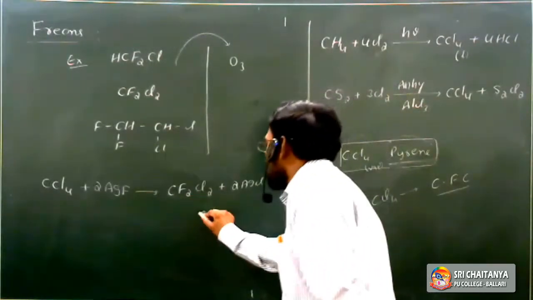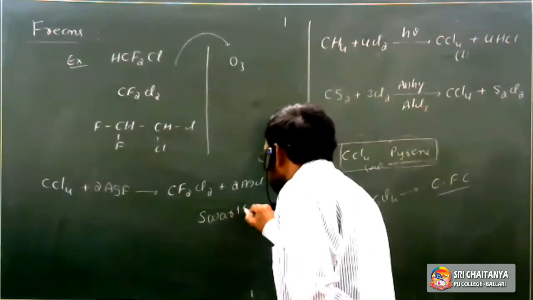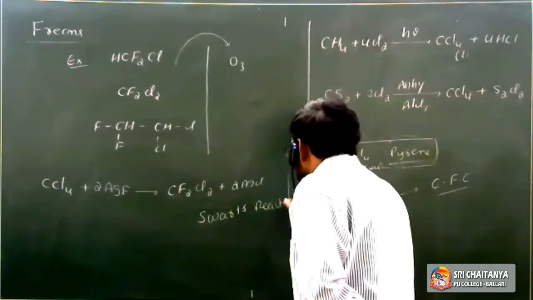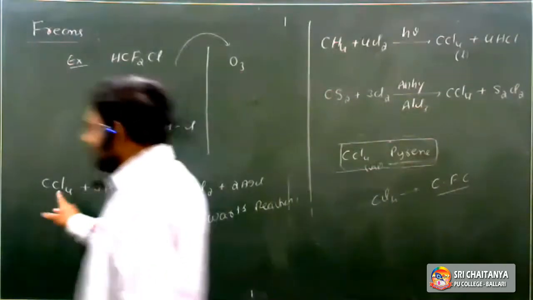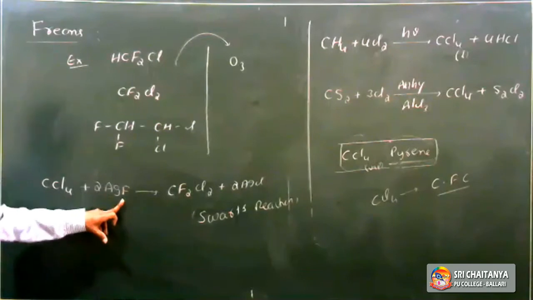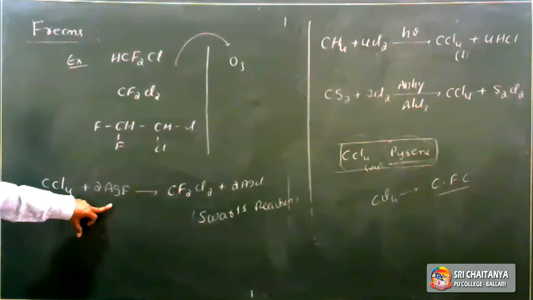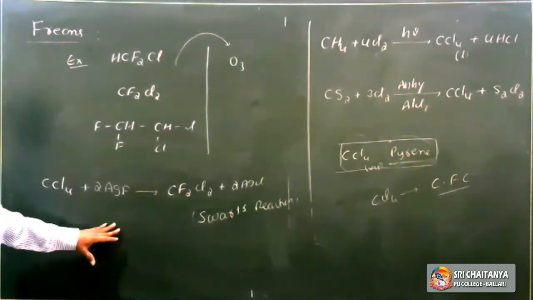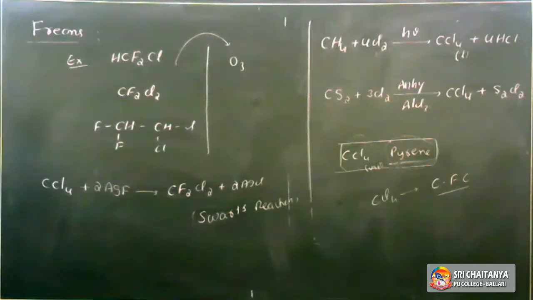It is called the Swarts reaction. So what is the Swarts reaction? The conversion of chlorides and bromides into fluorides is called the Swarts reaction. The fluorinating agents are silver fluoride, mercurous fluoride Hg2F2, CoF2, and SbF3. These are all fluorinating agents. So freons are prepared by the Swarts reaction.